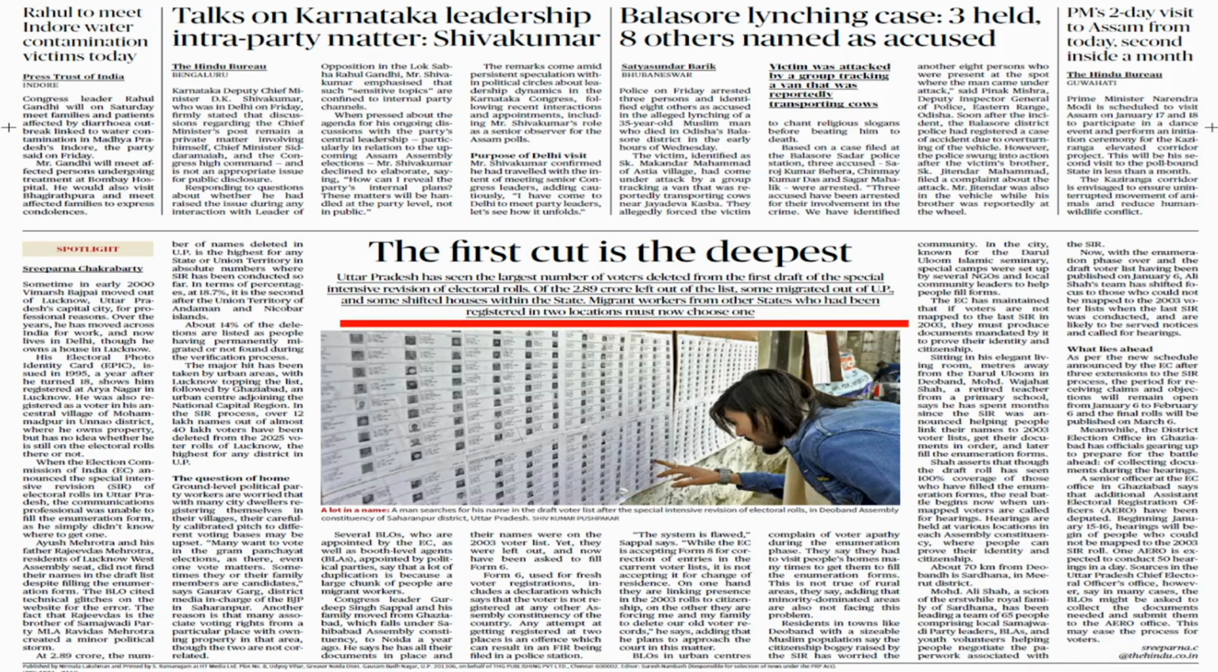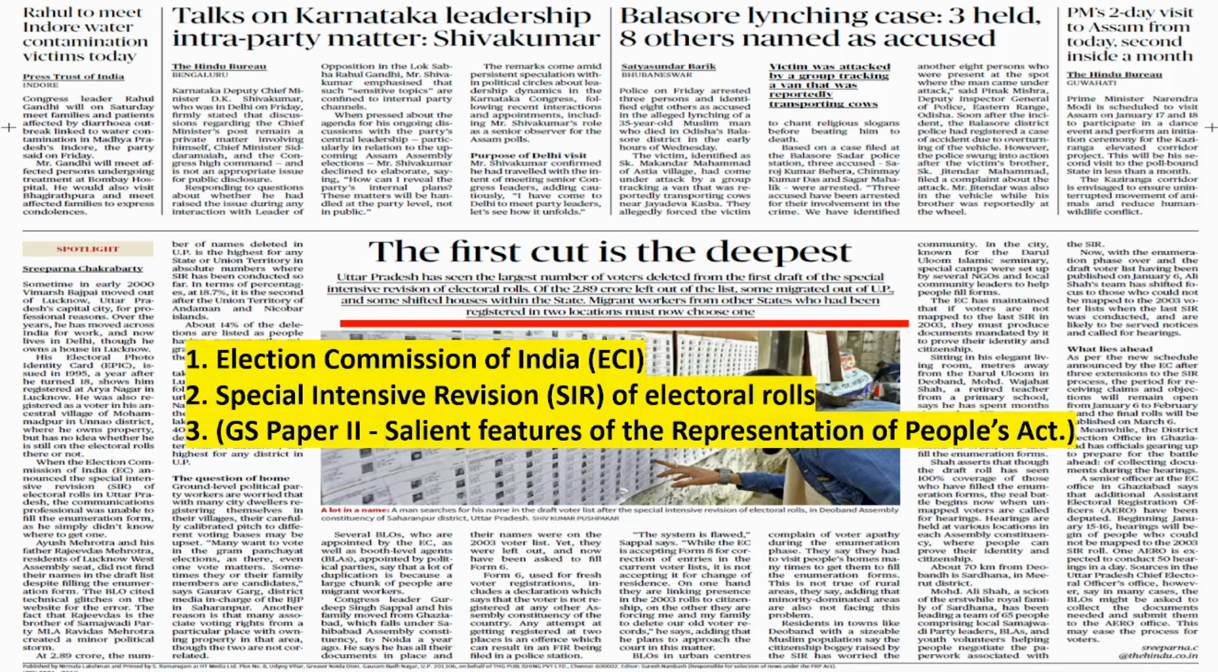Moving on. So here I am seeing one article which is repeatedly coming into news, something called Special Intensive Revision of Election Commission. So you can just read here, it is in news for so many months now. Okay, every day almost we are seeing some article.